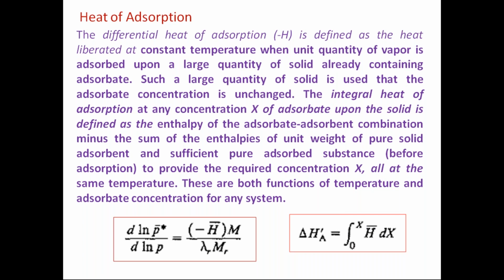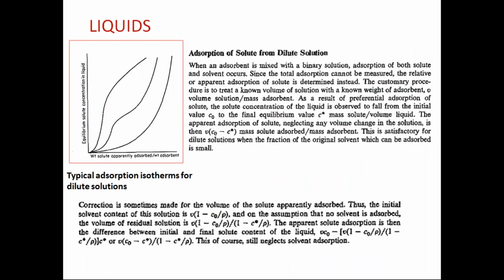So this is usually very small in the case of physical adsorption, whereas in the case of chemisorption it will be more, because the heat of reaction will also be added to delta H A. Okay, so that is how you can find out the heat of adsorption. Then, those are the gases which we have discussed so far.